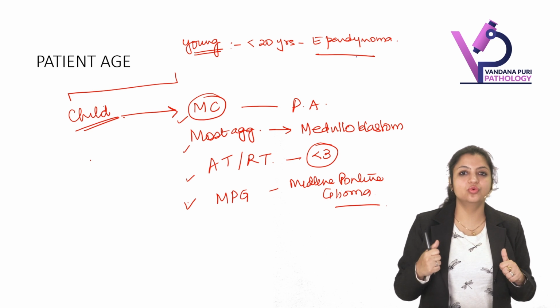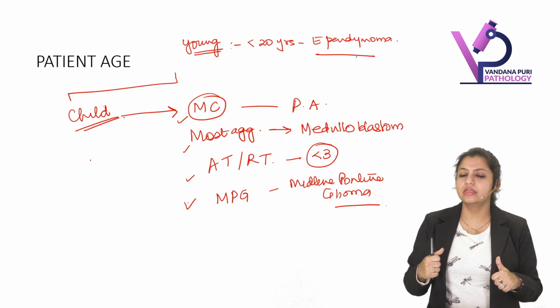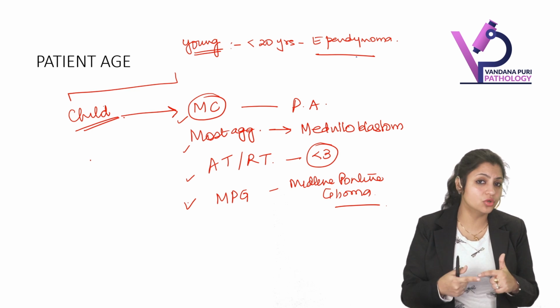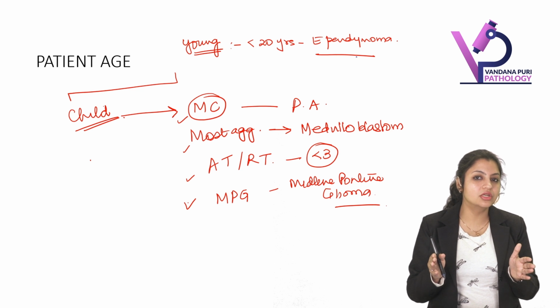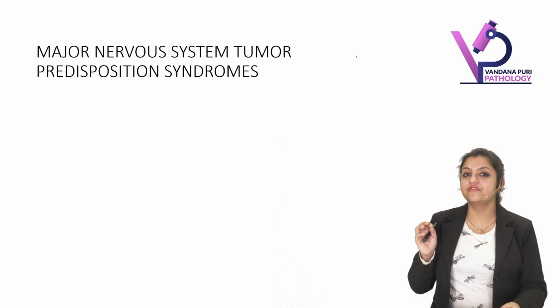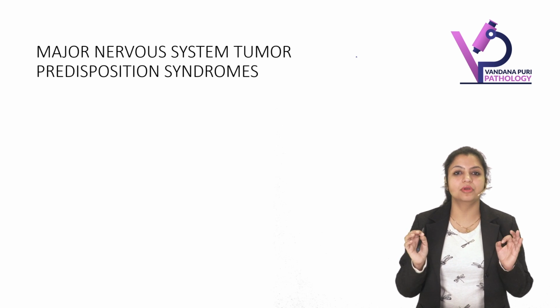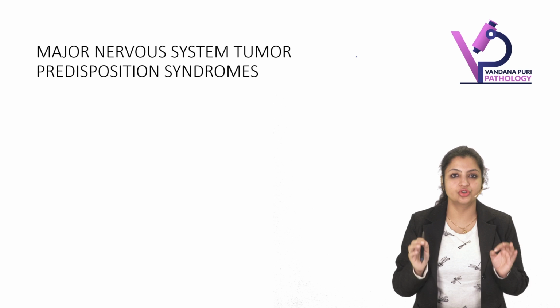Now, once we have known about patient age, then you should know, are there any syndromes? Are there any associated syndromes which typically cause brain tumors? That is a very, very important point. What are the major nervous system tumor predisposition syndromes that you should know?